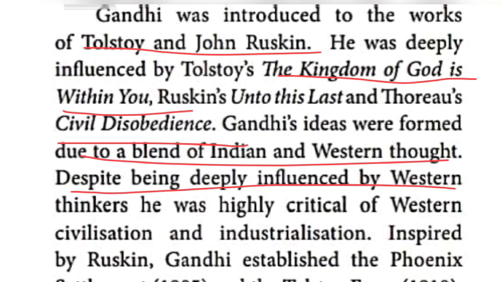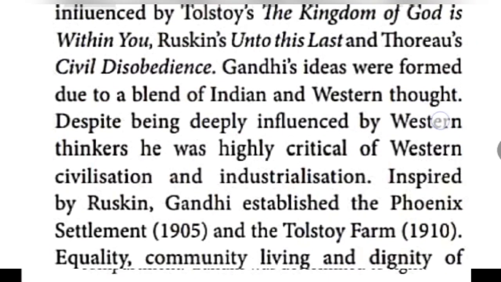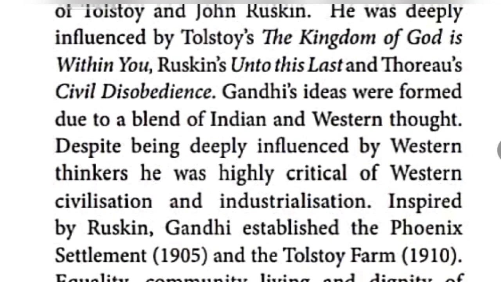He was influenced by Leo Tolstoy's book as well as John Ruskin's book, even though he was against Western civilization and industrialization.